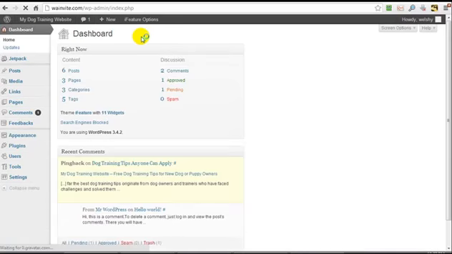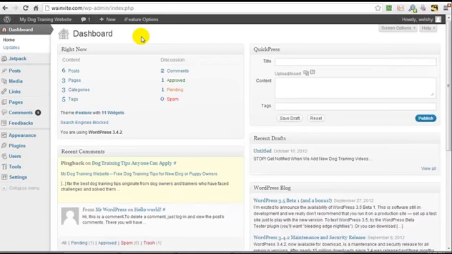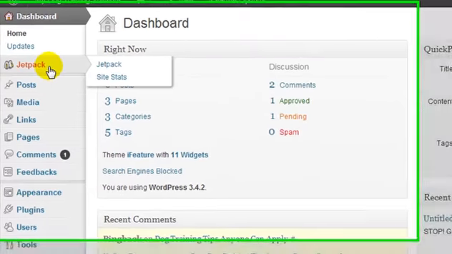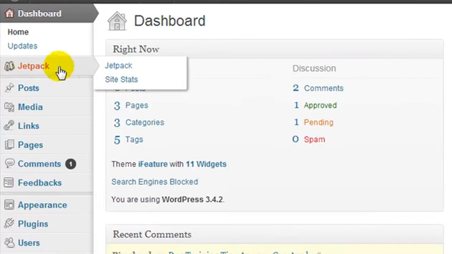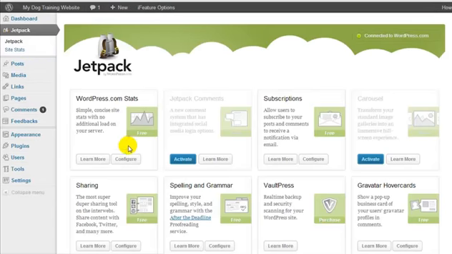Now, I'm almost finished my video. I just have a couple more things that I want to run over, some tips and tricks and stuff that you're going to need to know. The plugin Jetpack also has several other features which you should probably go over and see if you want to activate some, which may need activating. Now, the WordPress stats feature, you can access it right here. So under Jetpack, you can go to Site Stats.